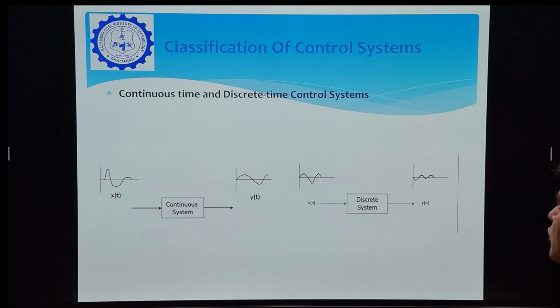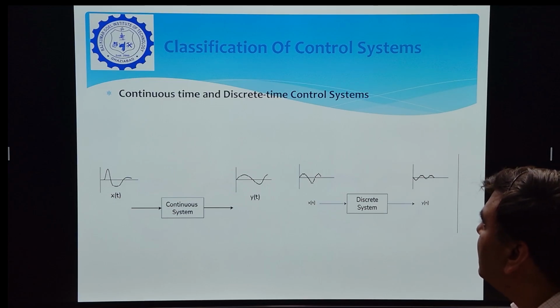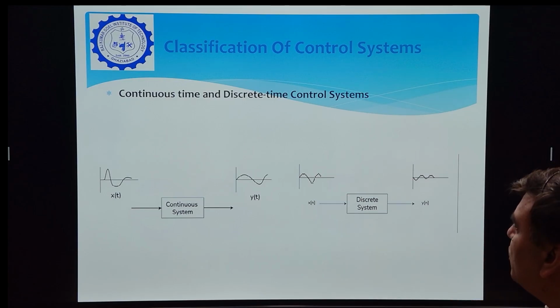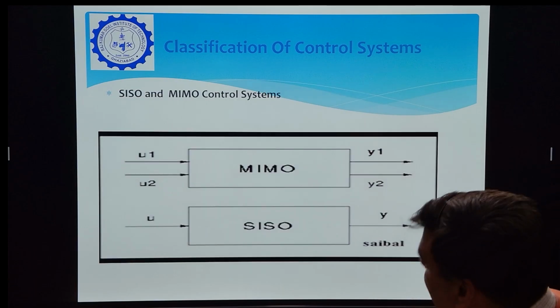Now the classification of control system. The first classification of control system is the continuous time and discrete time control system. As it is shown in the figure, the first control system is the continuous system. In continuous time control system, input and output both are the continuous time signals. Means input and output both are in nature continuous time. And in discrete time control systems, both input and output are discrete in nature. This is the first classification of the control system.